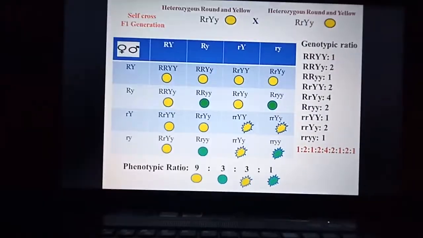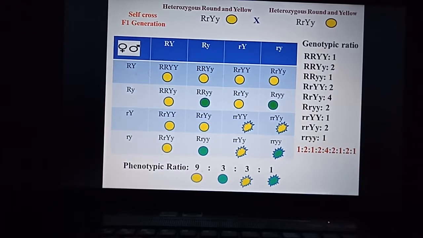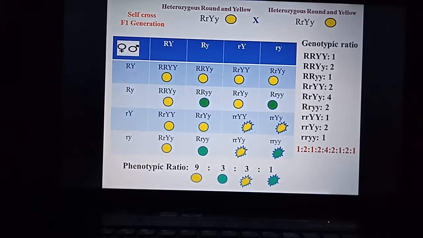So for our convenience, I have already written the genotypic ratio over here. So the genotypic ratio is 1:2, 2:1, 2:4, 2:2, 1, 2:1. This kind of cross is generally called a dihybrid cross, right? So here the two important characters are color of the seed and coat of the seed coat, right? So color may be yellow or green and coat may be round or wrinkled. So this is a dihybrid cross.